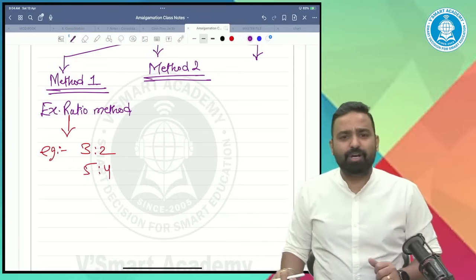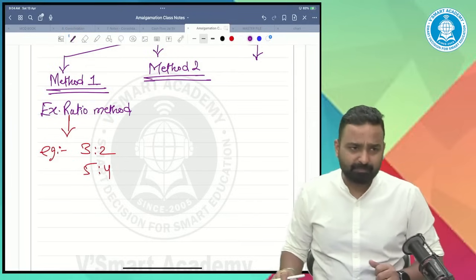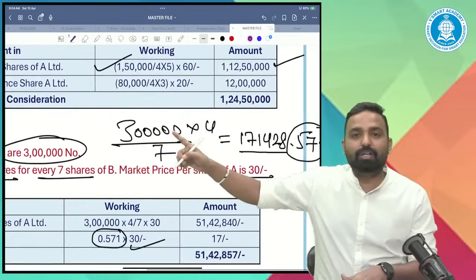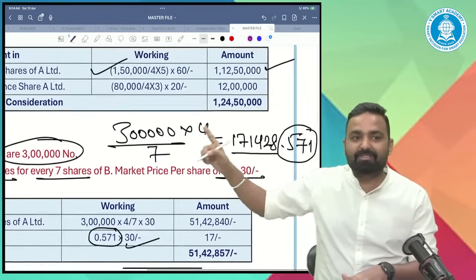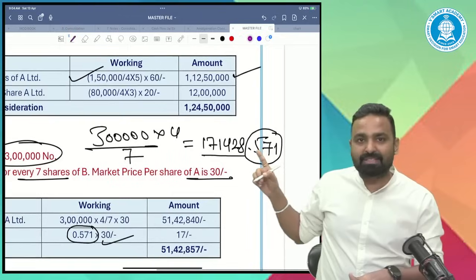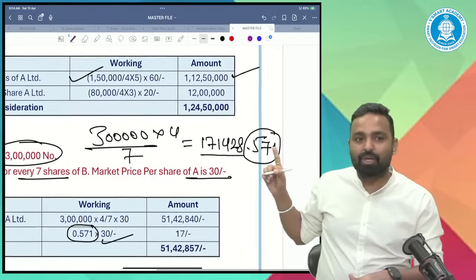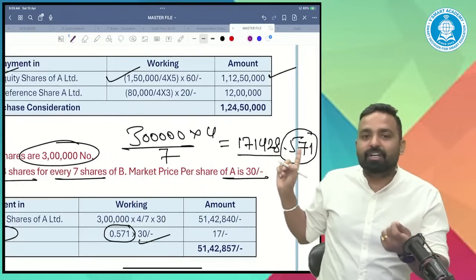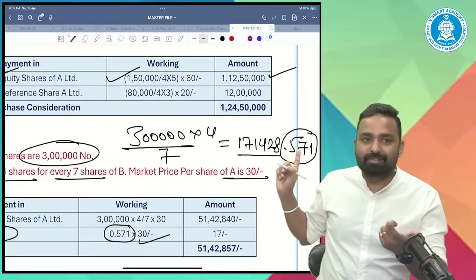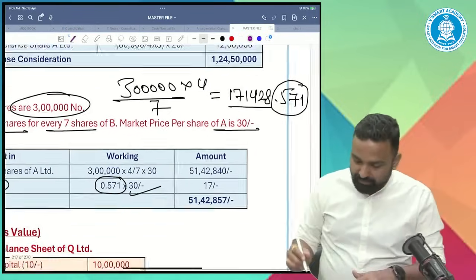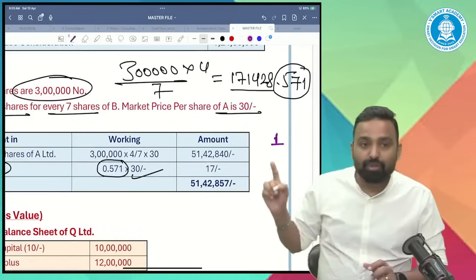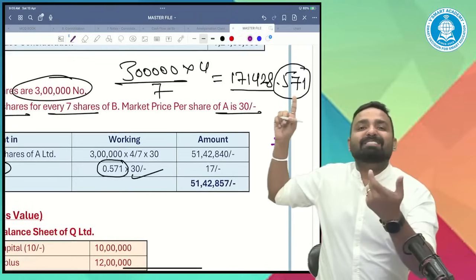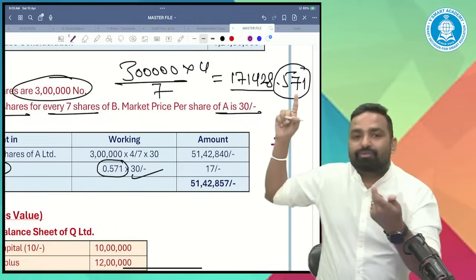Simran, last point, cash concept. It was simple. When you do this exercise, 3 lakh divided by 7 into 4, you will get 171,428.571. A share cannot be issued in fraction. Fraction means point. If I write 1, it is 1 share. If it is 0.571, it's 0.571 of a share, which is less than 1. So this share cannot be issued.